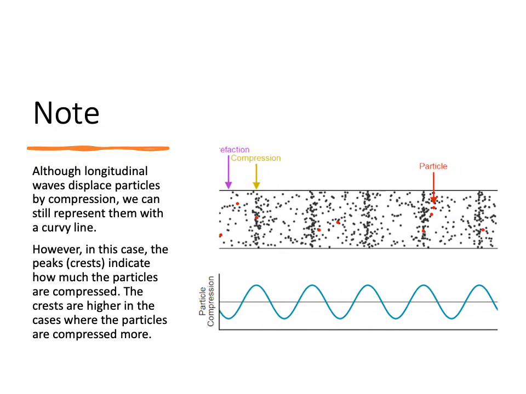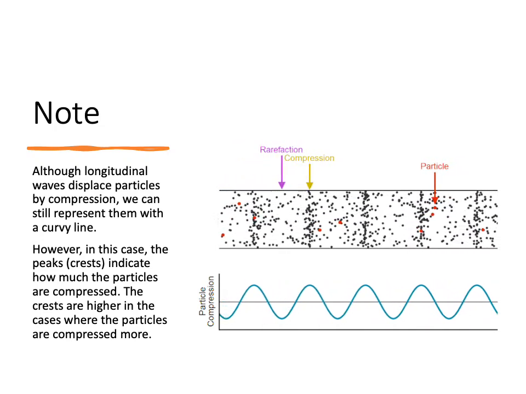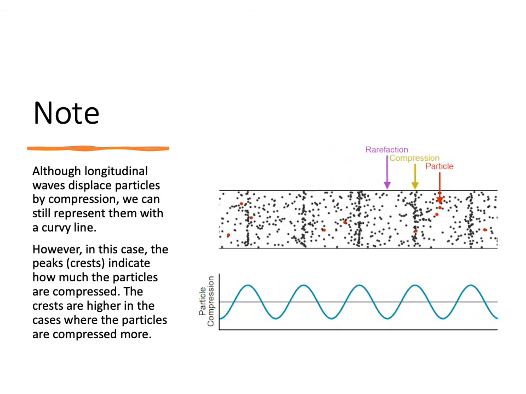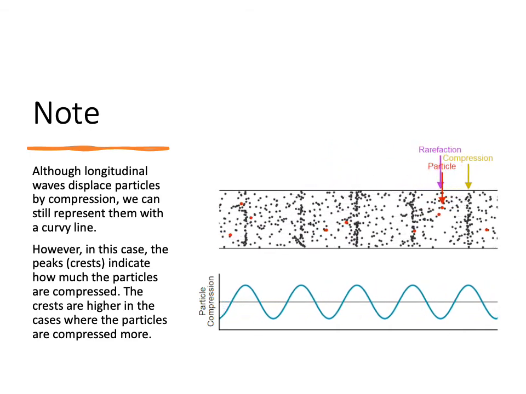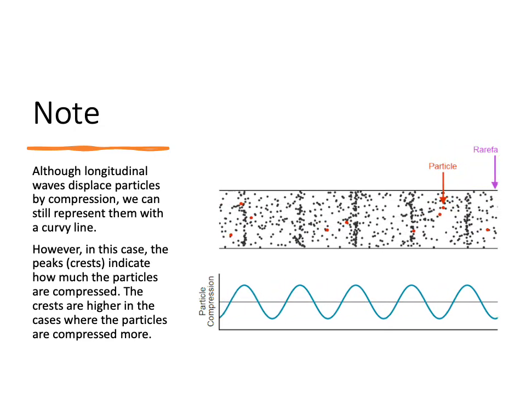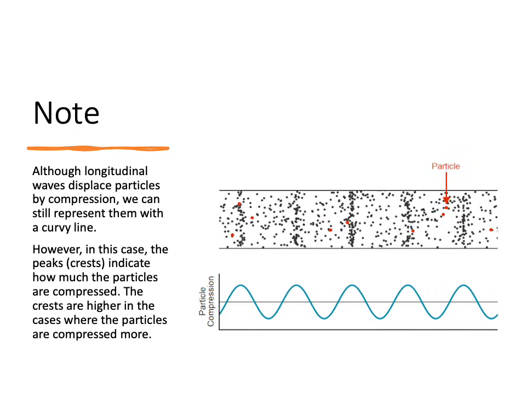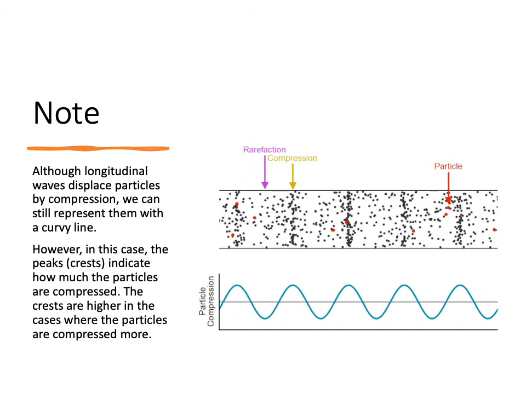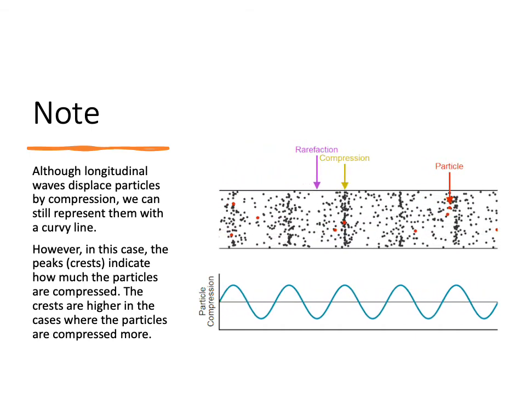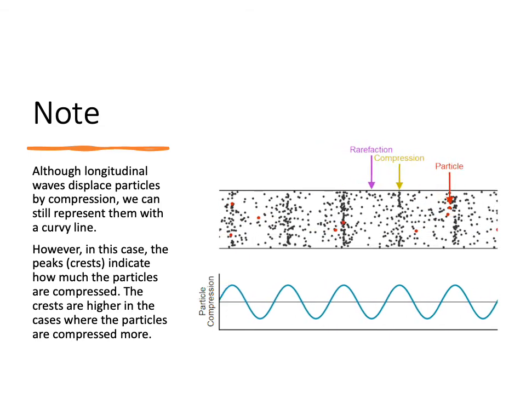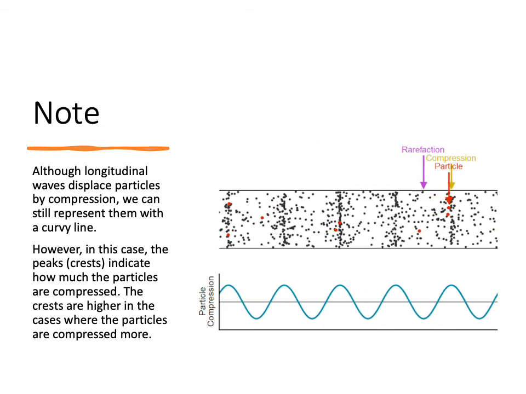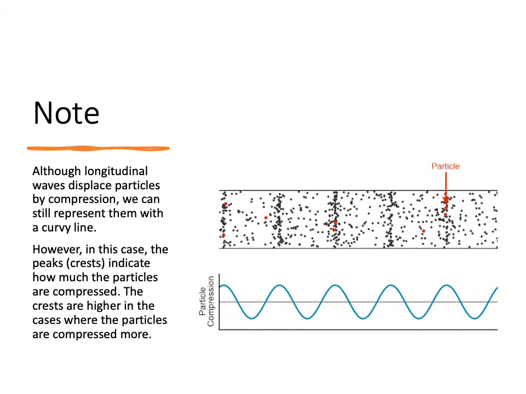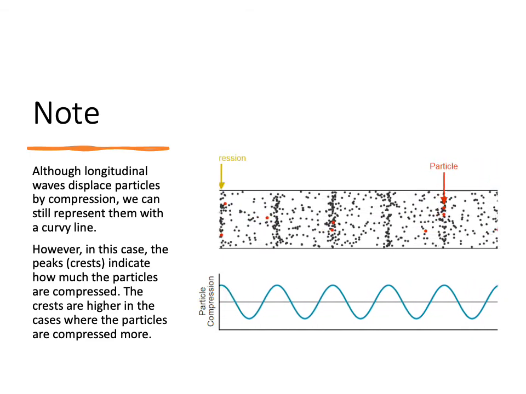Note: although longitudinal waves displace particles by compression, we can still represent them with a curvy line. You can see that here in this animation. The top shows what the longitudinal wave would look like, with the particles being bunched together in groups. And you can see how the particles are just vibrating back and forth in place. Look at the arrow, it's red, it points down at one. We can then see how the rarefactions and compressions also travel from left to right.